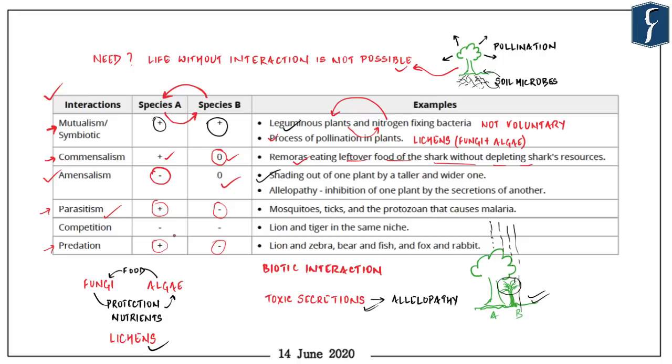In case of predation, the survival of the other species is finished at the time of the hunt. For example, if a lion is hunting a deer, the deer is killed on the spot. But in case of parasitism, the parasite does not always lead to the killing of the other species. A very good demonstration would be a parasite in case of humans. For example, if there is a bacteria, let's say E. coli, and it comes into our body, then it's not like we are immediately dead, although if not treated, we might eventually die. But until that time, that bacteria will derive benefits from association with our body, whereas our body will gradually be weakened.